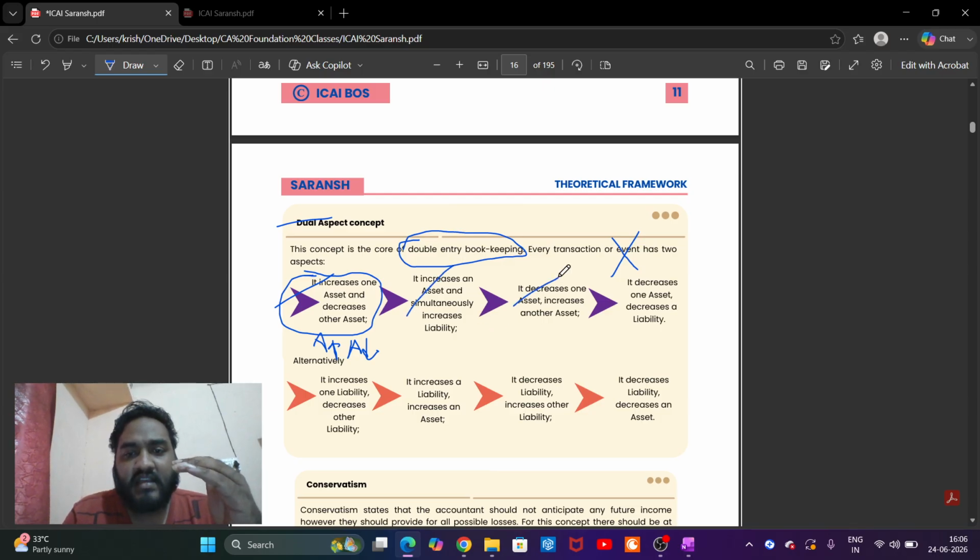Third, this is vice versa. If there is a 10 rupee decrease of the asset value, then the liability side will be higher by 10 rupees. Then there are two possibilities. Let's say this is asset, this is liability. Asset value is decreased by 10 rupees. Either increase another asset by 10 rupees, or decrease the liability by 10 rupees. Just don't get confused. This is so easy.